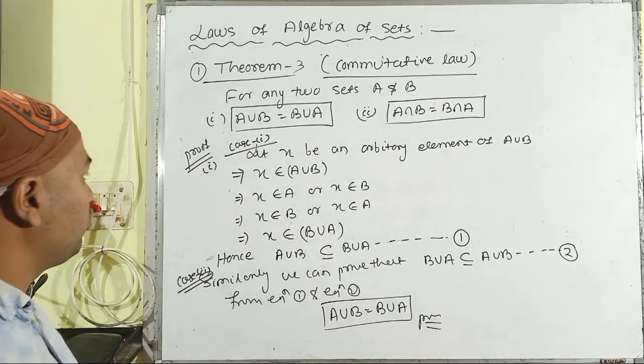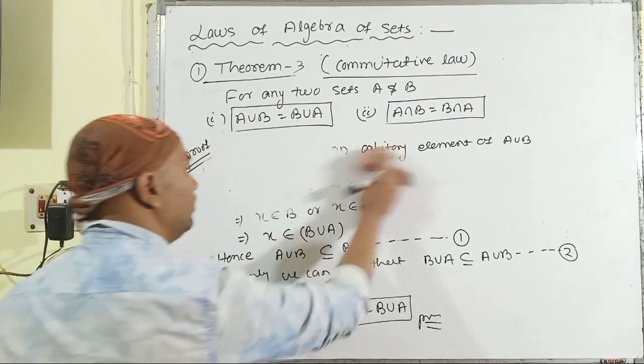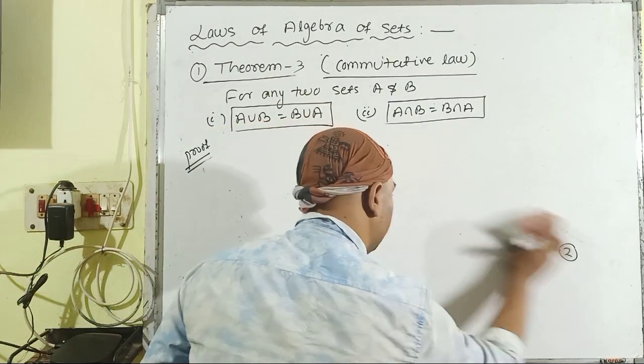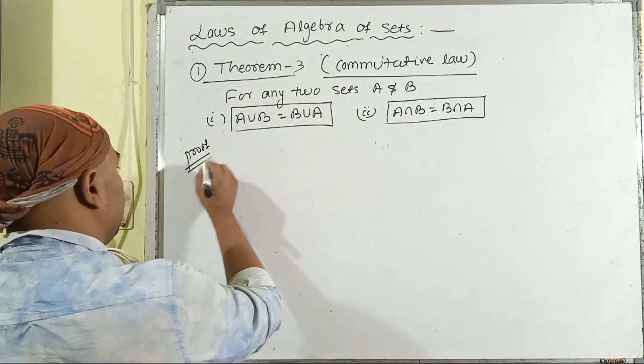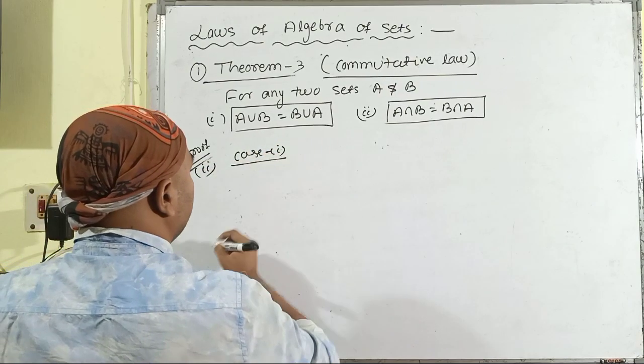Then moving towards the second part, starting from case 1.